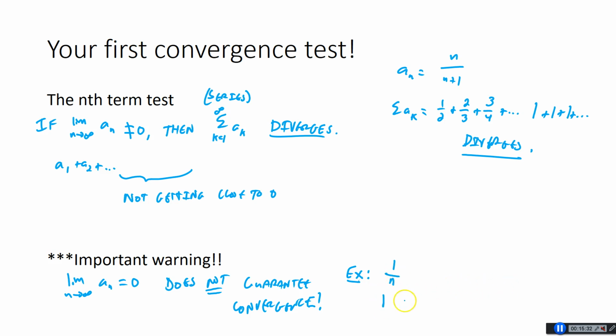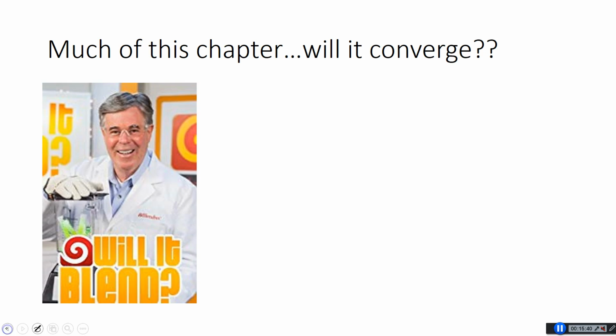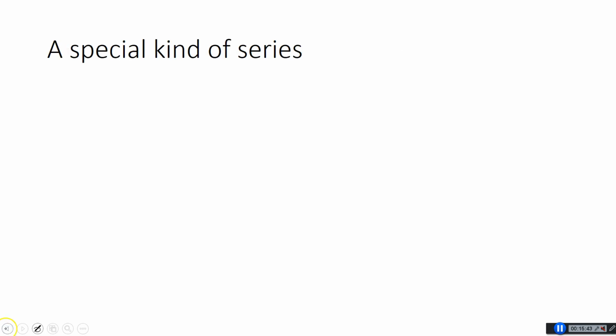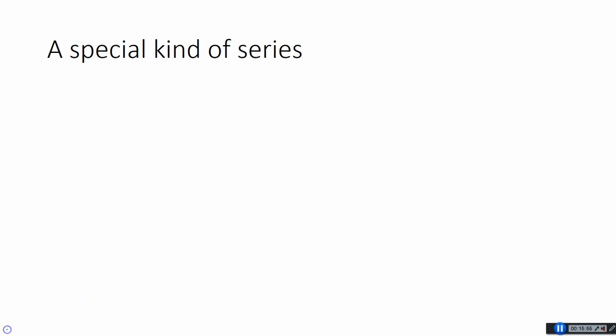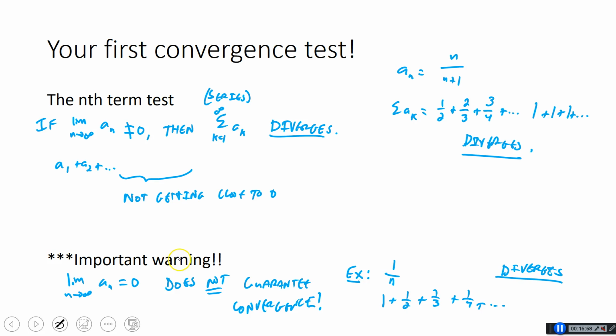So this would be 1 plus 1/2 plus 1/3 plus 1/4, et cetera, right? So this actually ends up diverging, and we can't prove it quite yet. But for now, I just need you to be able to trust me that this thing actually diverges. So this is kind of proof that if the limit as the terms go to 0, you can't say, well, automatically there you go, if they're going to 0, it must be convergent. That's not guaranteed. All you can guarantee is if the limit is not 0, then for sure it's going to diverge. So in logic terms, this would be the contrapositive of the converse down here, which is a lot of big words if you haven't studied logic. But the converse is not always true, right?